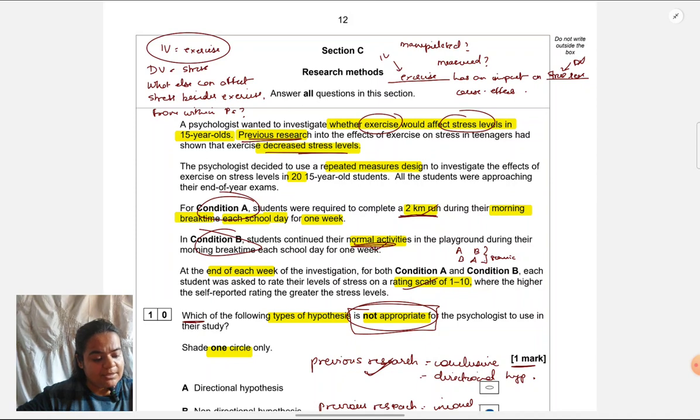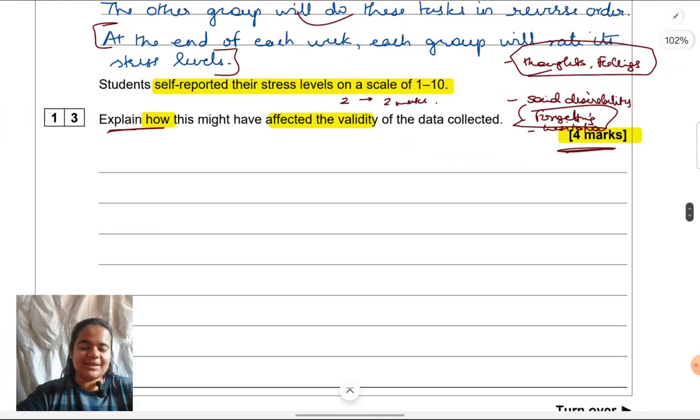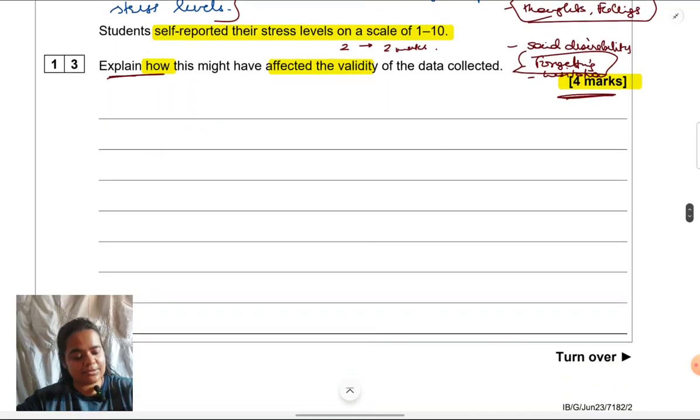Another point you could take here, which we had seen, is hesitation. If participants are hesitating to report to the researcher that their stress level has increased even after doing some activity recommended by the researcher, they are afraid to say that their stress level has still increased, and that's why they might give wrong answers. That is also possible. So now I'll write the answer. I want you to focus on how I'm making it very specific to the scenario and not writing anything in general. So one is validity could be increased